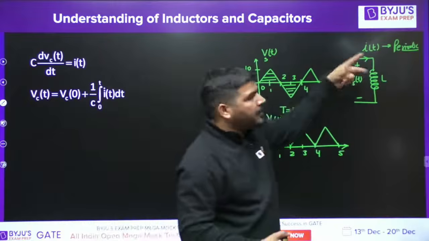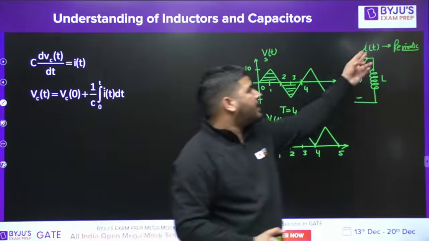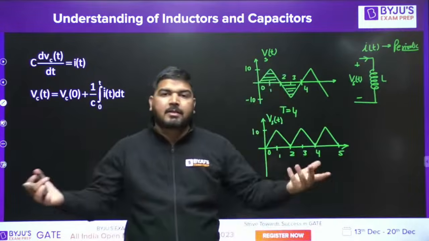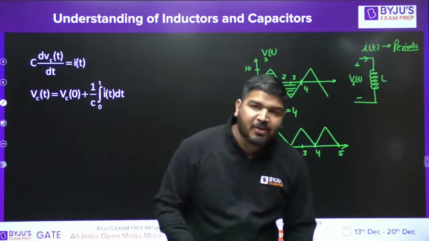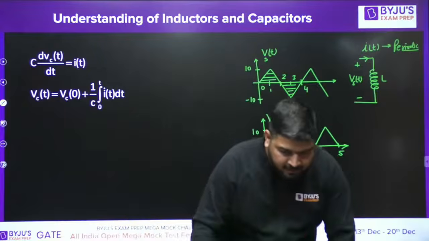It doesn't contain the R part. So you can say that the current will not be periodic and the current will keep rising. So in this situation, if the voltage is periodic, you can't say that the current is periodic. Okay, I hope you understood it.